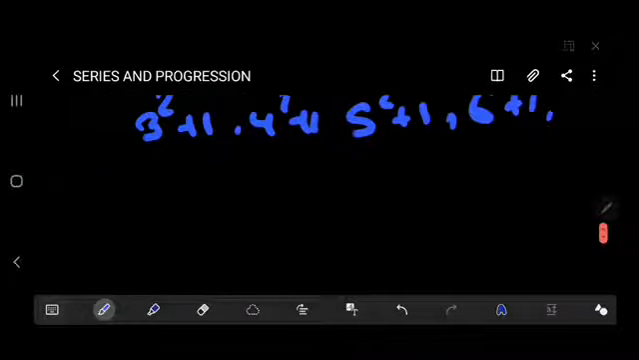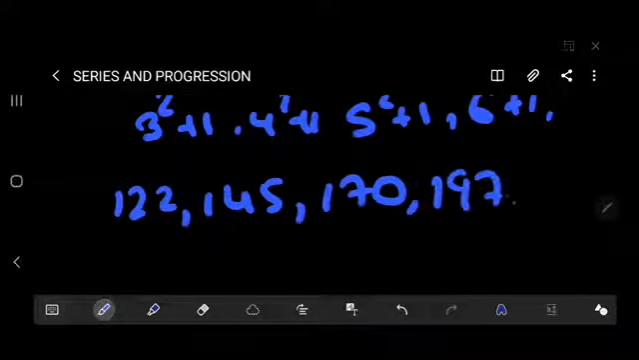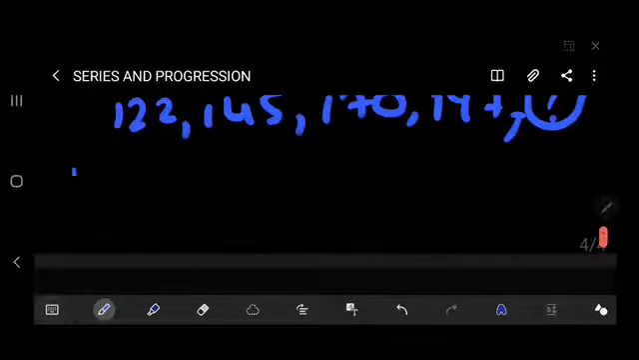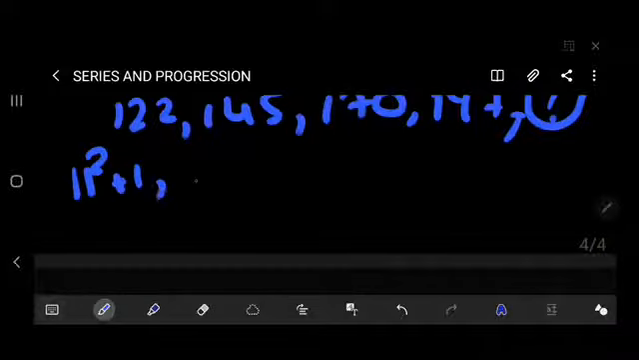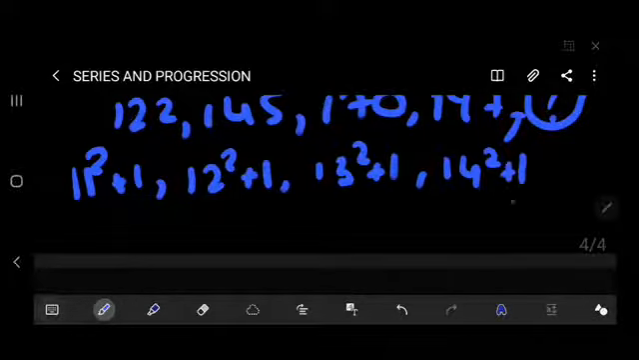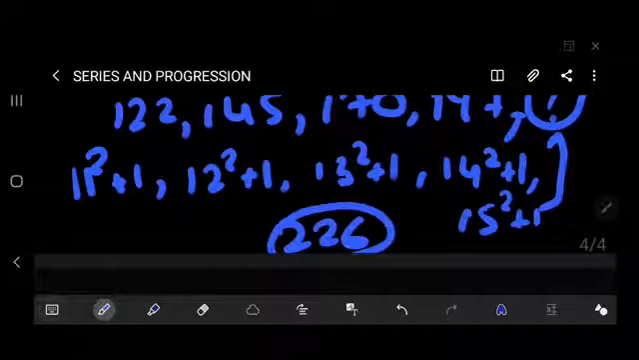Thereafter, another example: 122, 145, 170, 197, thereafter what will be the next term? It is 11 square plus 1, thereafter the second one is 12 square plus 1, thereafter 13 square plus 1, thereafter 14 square plus 1, and thereafter 15 square plus 1. So here it is 226. Our missing term is 226.